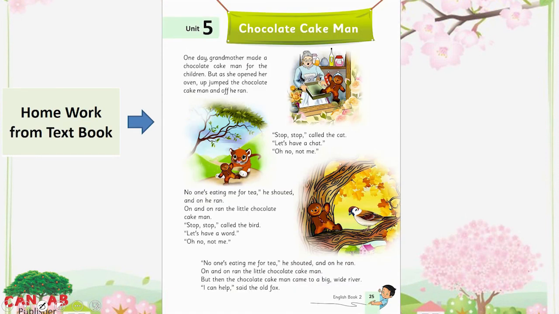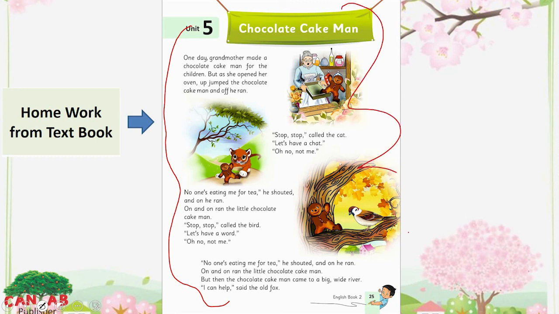This is your homework from the textbook. You have to give it a read. Just read this poem here about the chocolate cake man, and you have to identify the adjectives of quality, size and color we have discussed earlier in the lesson. I hope you will do your homework and enjoy this lesson.